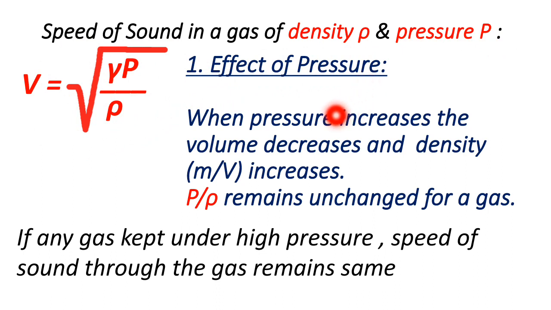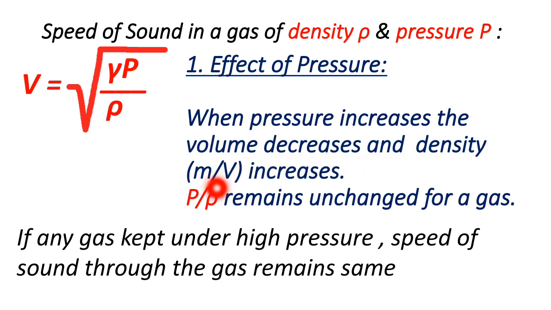Suppose we are increasing the pressure of a particular gas, this increase in pressure decreases the volume. And density means mass divided by volume.